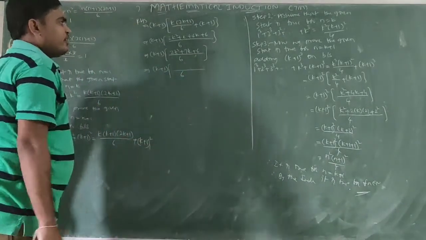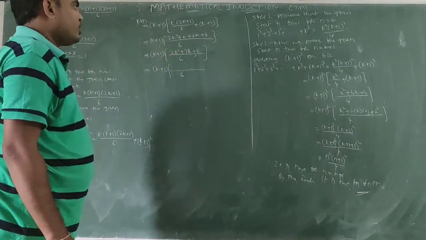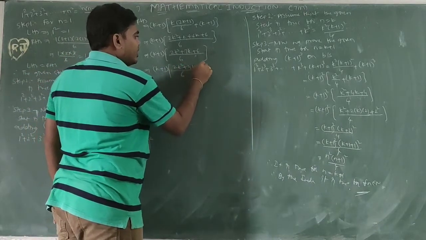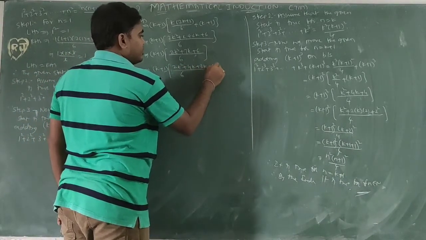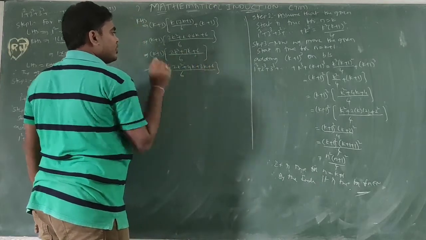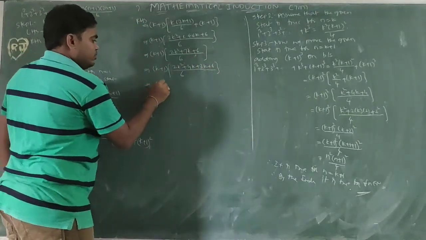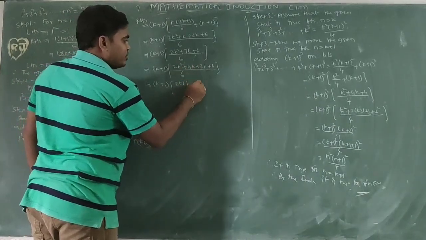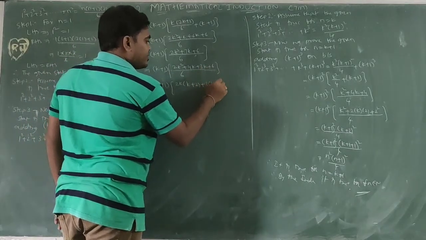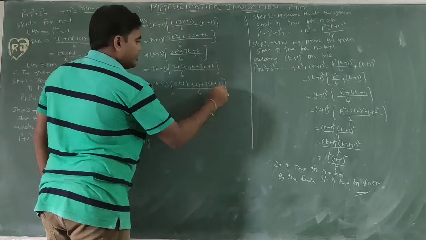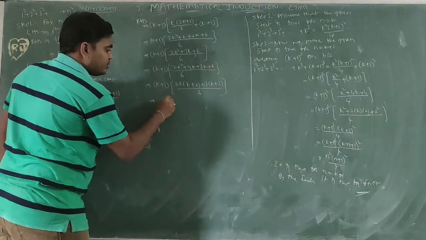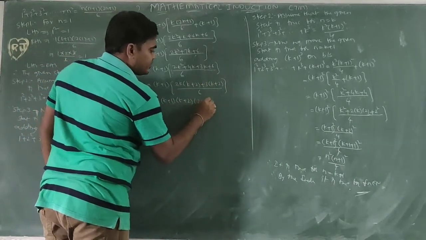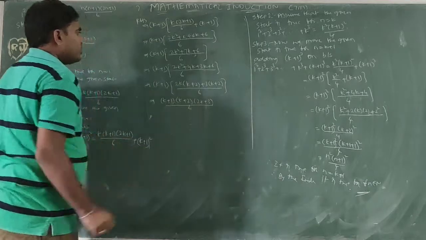denominator 6, numerator factorization: 2 into 6 is 12, 3 into 4 is 12. 2k square plus 4k plus 3k plus 6. 4k plus 3k equals 7k. Factorization: in this 2 common, k common, k plus 2. In this 3 common, k plus 2 by 6. So now k plus 1, if we take k plus 2 common, k plus 2, 2k plus 3 by 6.